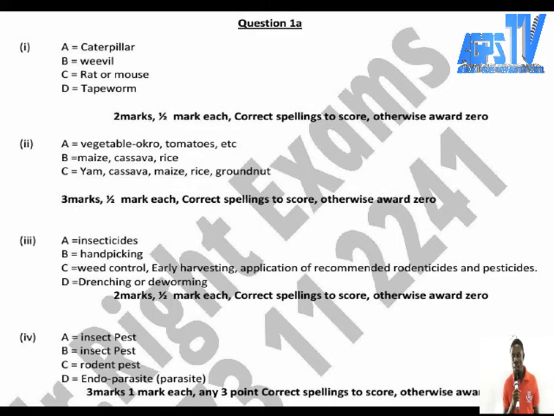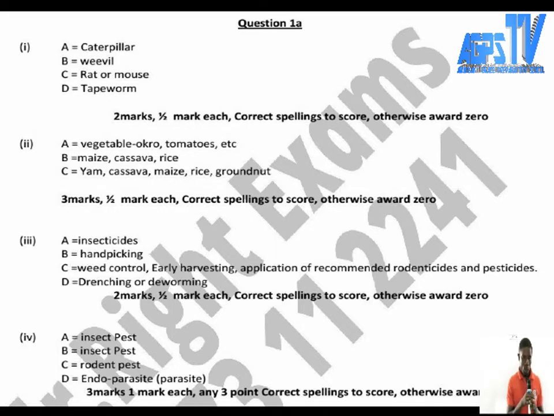And endo is a prefix, meaning inside. So an ectoparasite is a parasite found outside the host organism, and an endoparasite is a parasite found inside the host organism.